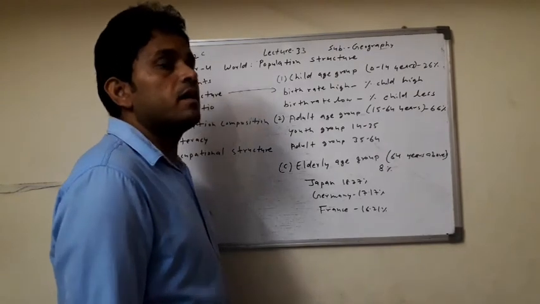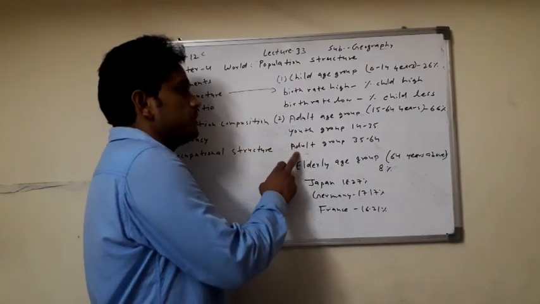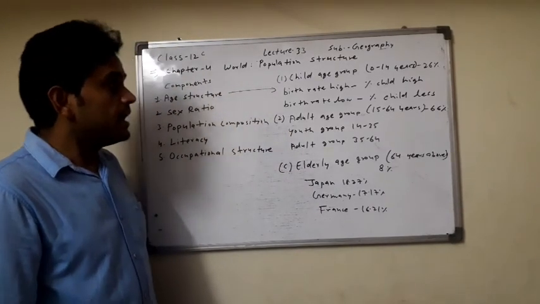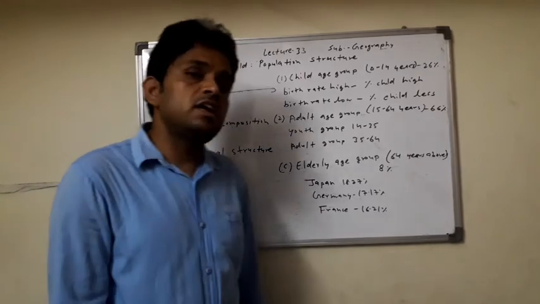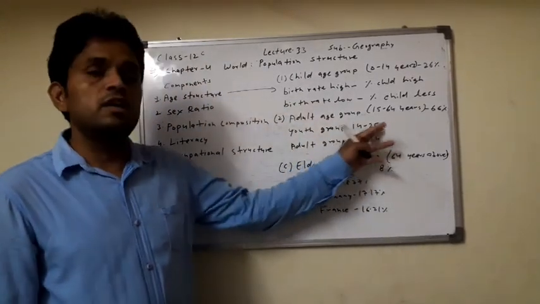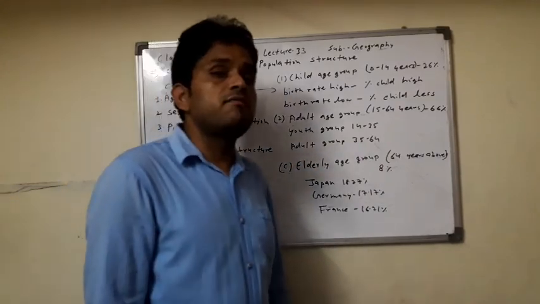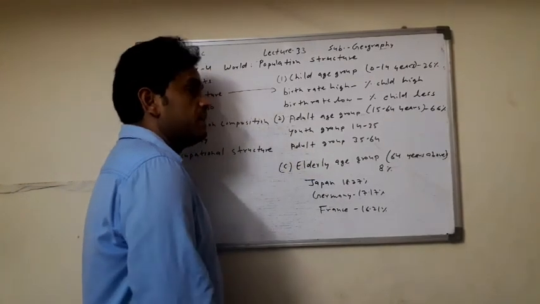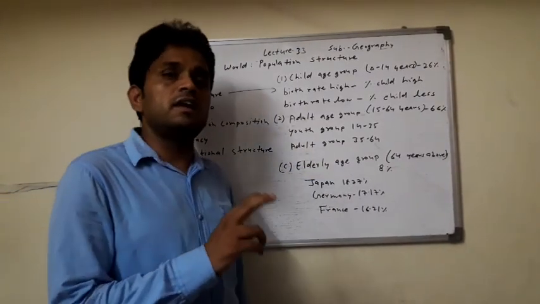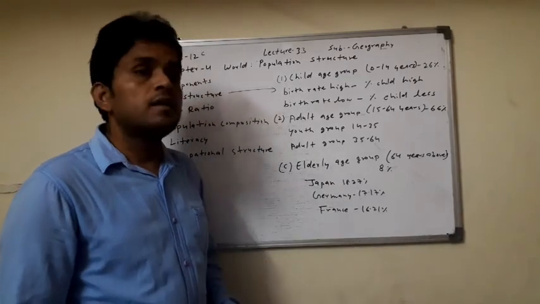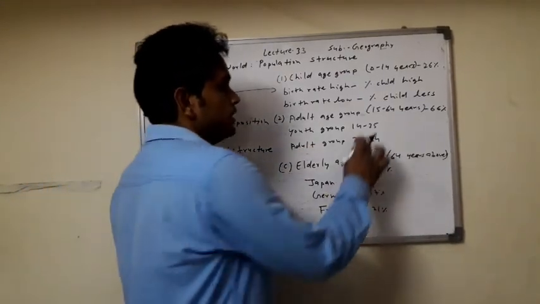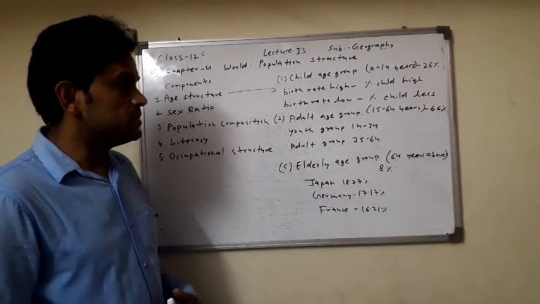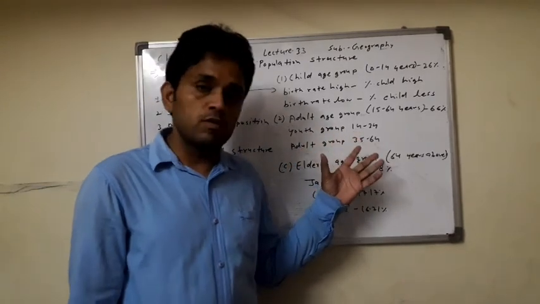The adult age group is also classified in two parts: youth age group and adult age group. Clear? Youth group 14 to 35 and adult group 35 to 64 years. The population of 14 to 35 years is included in the youth group, and the adult age group is 35 to 64. Okay, these populations are the working population also.